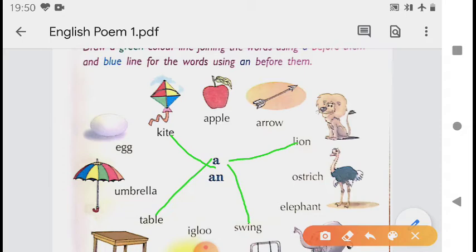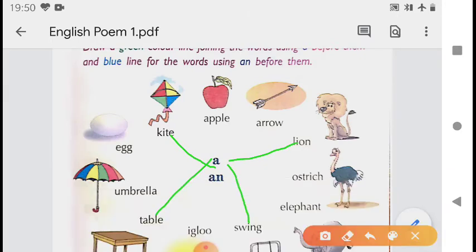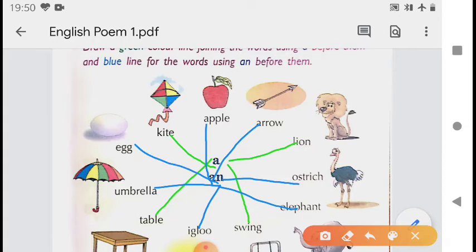So let us choose blue color now. Now an apple, so we will draw a blue line. Then an arrow, we will again draw a blue line. An ostrich, an elephant, an igloo, an umbrella, an egg.